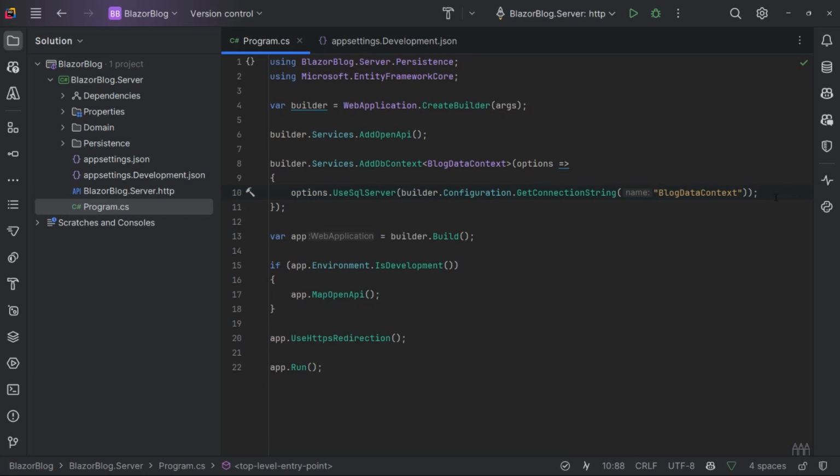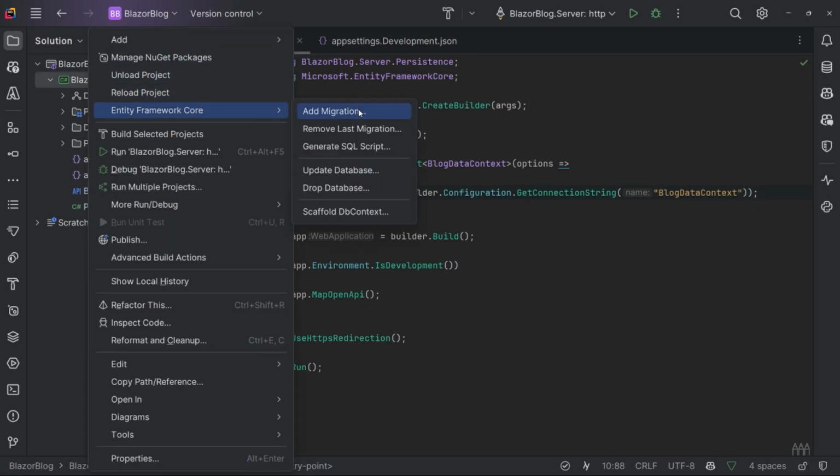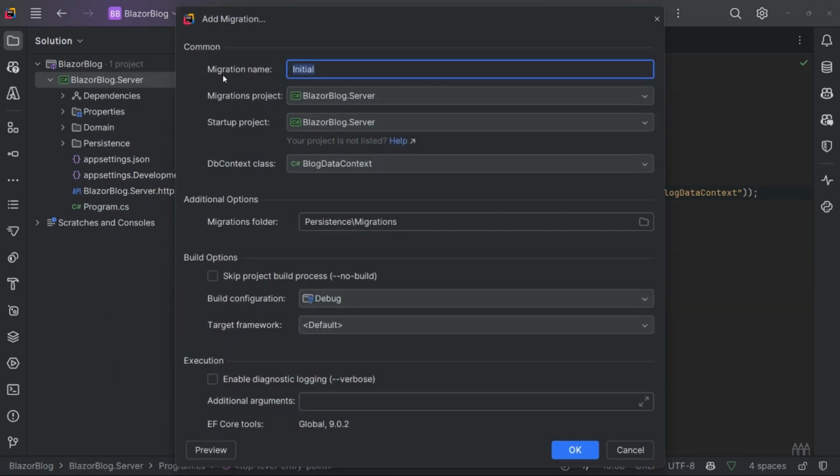So the next thing that we're going to want to do is create our first database migration. If you're using Rider, you can go to the project, right click, go to Entity Framework Core, Add Migration. And that allows you to specify the name of the migration, select your data context, and specify the output directory where your migrations should live. And if you click OK, that will create the migration for you.